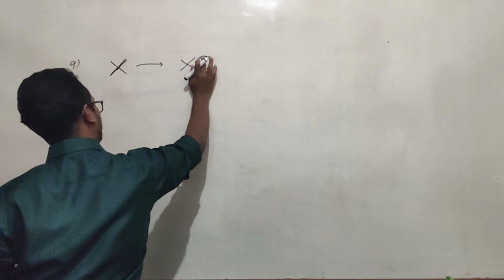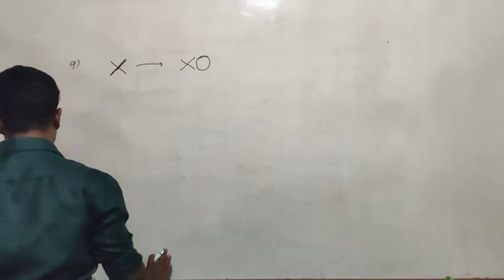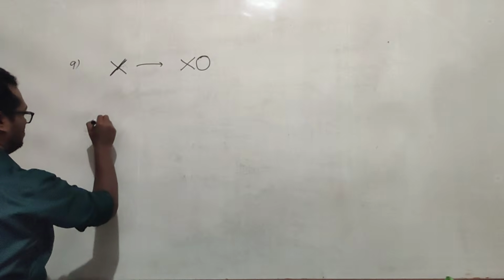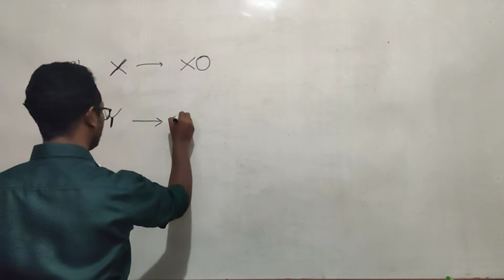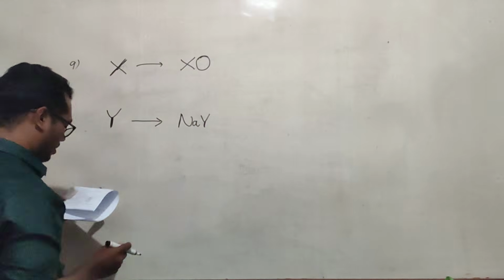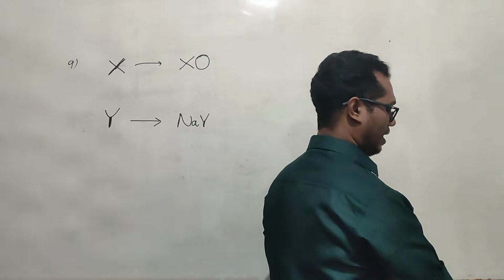XO means that it should be one oxide, the X oxide. While the formula of the compound formed by Y and sodium is NaY. Now, what is the formula of the compound formed by the combination of X and Y?